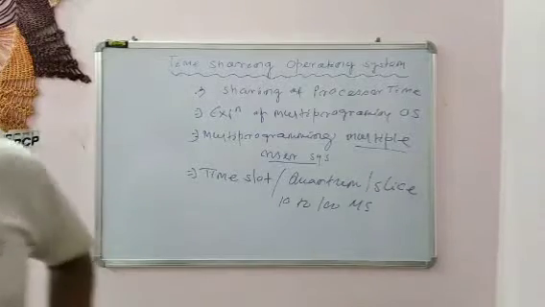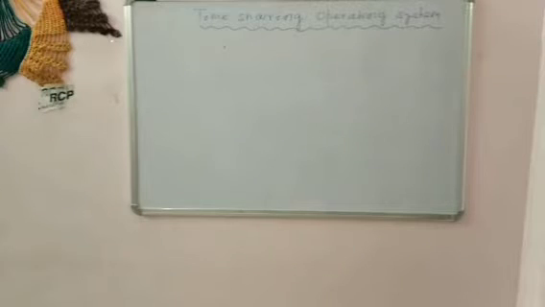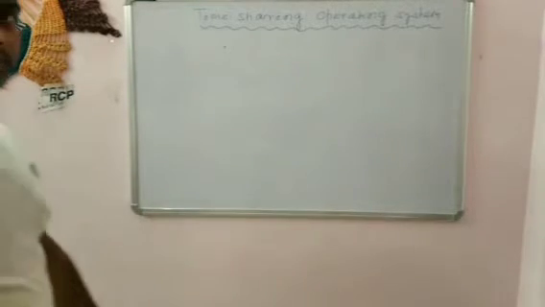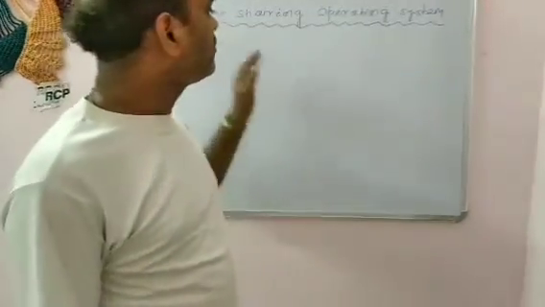For example, there are so many processes.